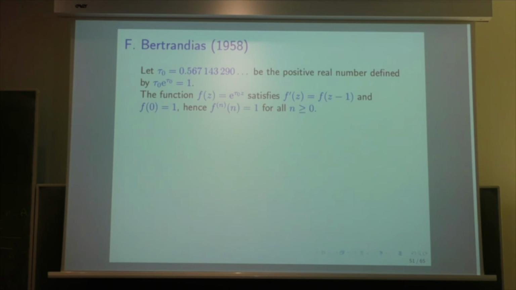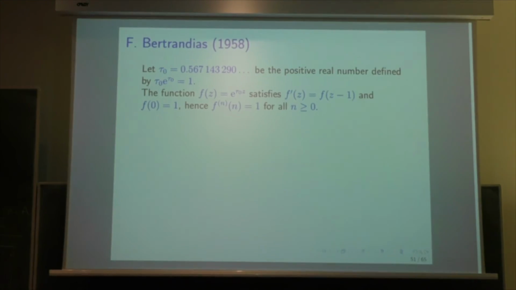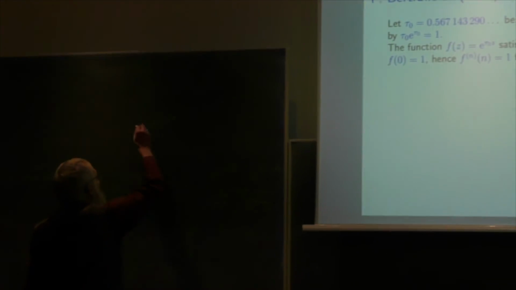If you remember, we had this differential equation with a difference, so differential difference equation. We saw it before, related with the Abel interpolation problem. And if you look at this function, if tau 0 satisfies tau 0 exponential tau 0 equal 1, then the derivative is f of z minus 1. So you have exponential tau 0 z. This is f of z.